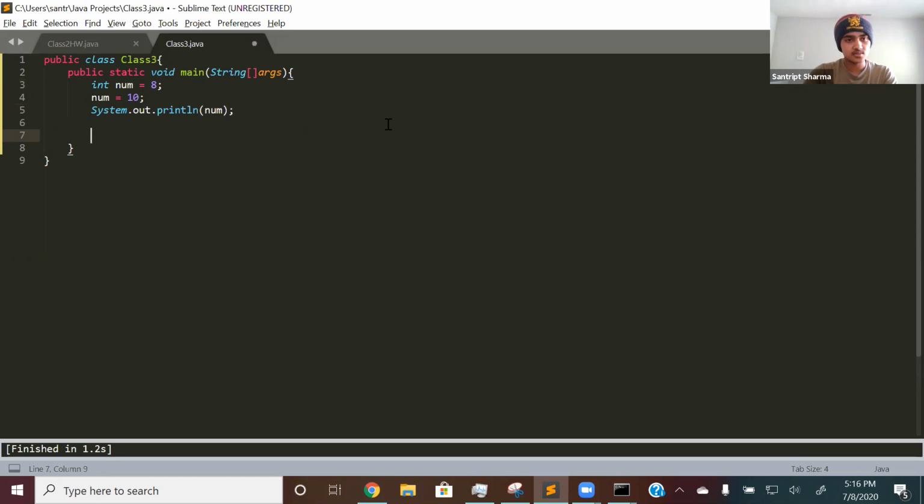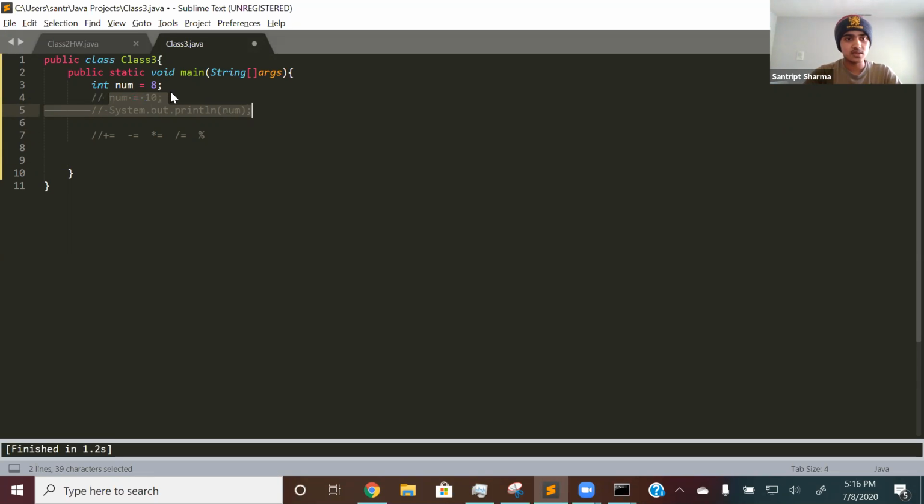So all the operators that we learned last time. What was it? It was plus equals, minus equals, times equals, divide by equals, and also mod. So let's go over them. It's pretty easy. Let's use num again, and let's actually get rid of this.